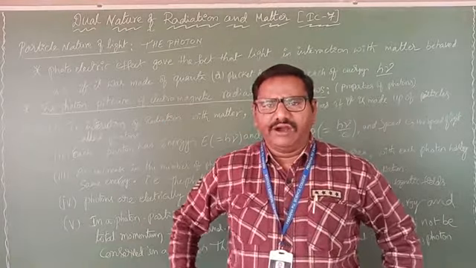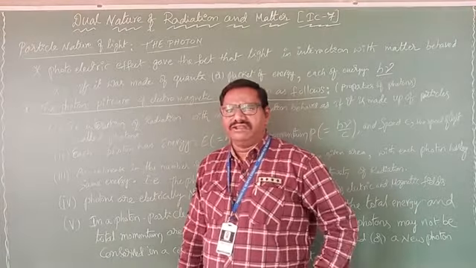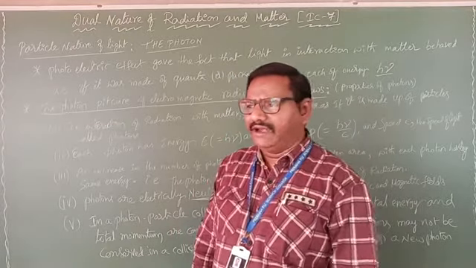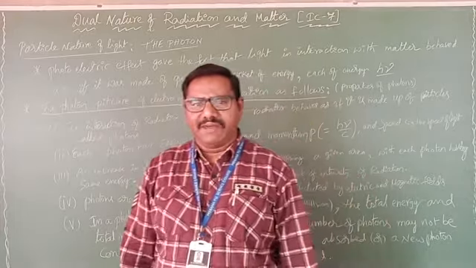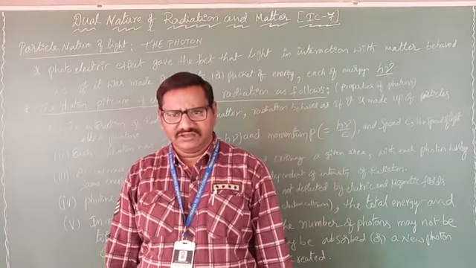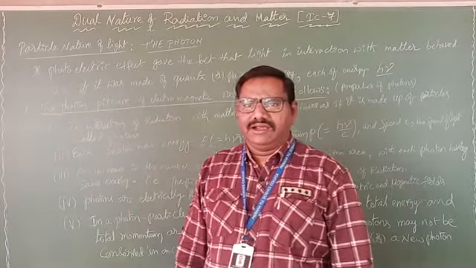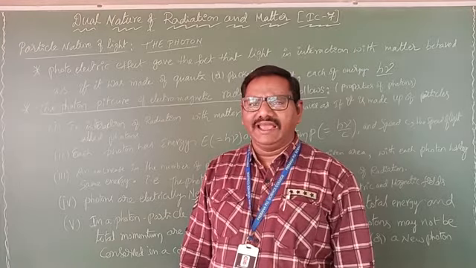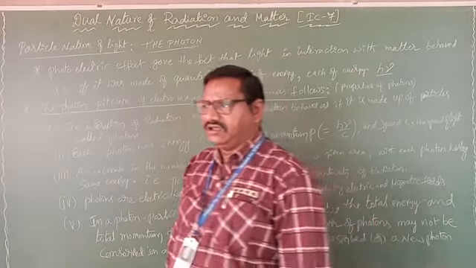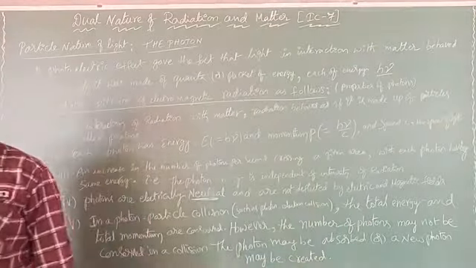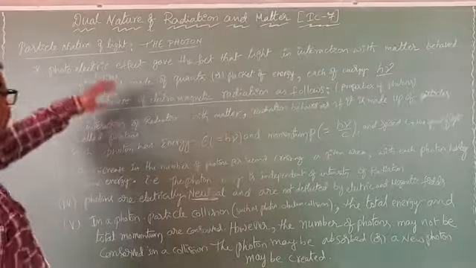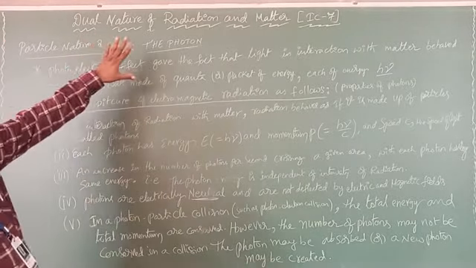According to Einstein's theory, each and every light particle behaves like an energy packet. When light is incident upon a metal surface, that light contains small particles, just like photons. Each particle contains some energy, and that energy is E equal to h nu. That was given by Einstein's theory. The particle nature of light is the photon.